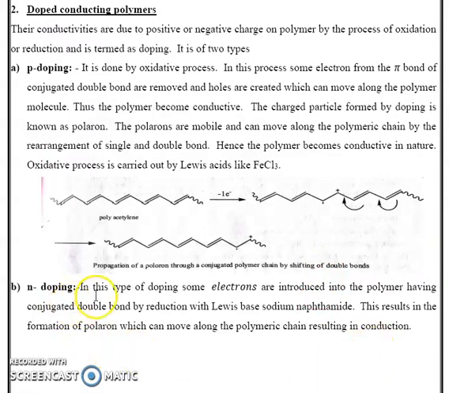That is the N-doping. N-doping is a reductive process. That means some electrons are added to the conjugated double bond. Then a negative charge is generated. This negative charge can move throughout the polymer chain, resulting in conduction. That is known as N-doping.